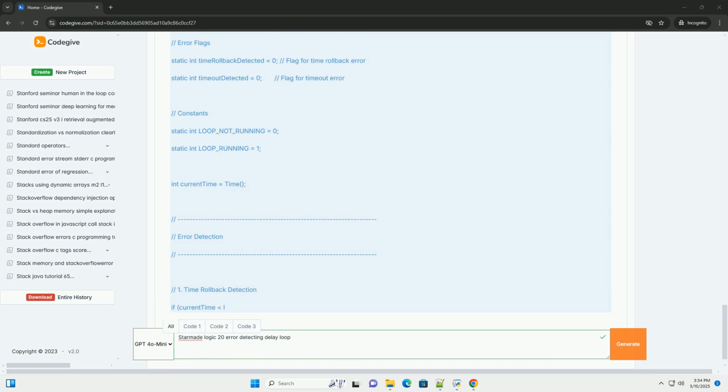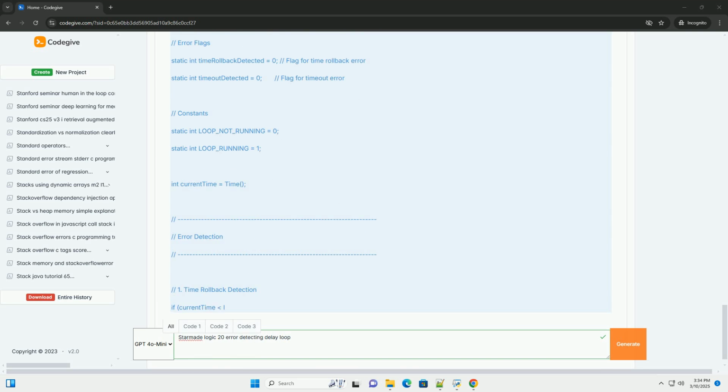3. Error detection and handling strategies. Here are several strategies to detect and address the problems outlined above, along with code examples. A. Time jump detection, or rollback detection. This method specifically detects when the current time goes backwards, jumps to an earlier time, which could be due to unforeseen errors or strange server behavior.